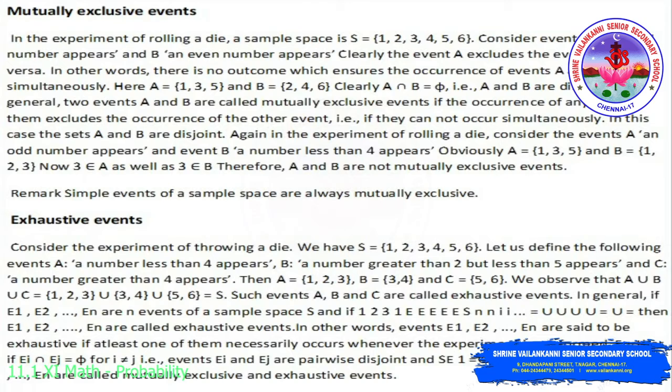Further, if Ei intersection Ej equals phi for i not equal to j, then the events Ei and Ej are pairwise disjoint, and if the union of Ei for i equal to 1 to n equals S, then the events E1, E2, ..., En are called mutually exclusive and exhaustive events.